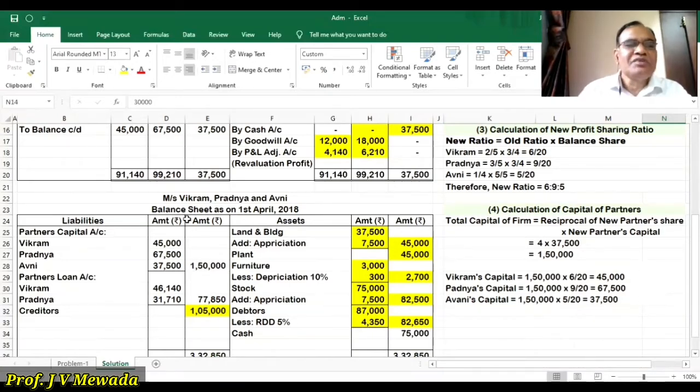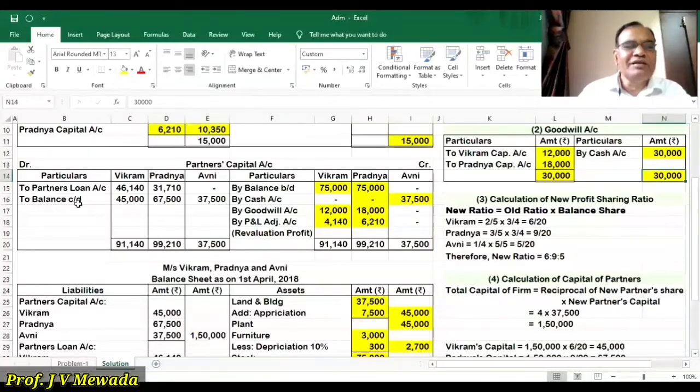So first we will write this capital here in the partners' capital account. 45,000 closing balance for Vikram, 67,500 closing balance for Pradnya, 37,500 closing balance for Avni.